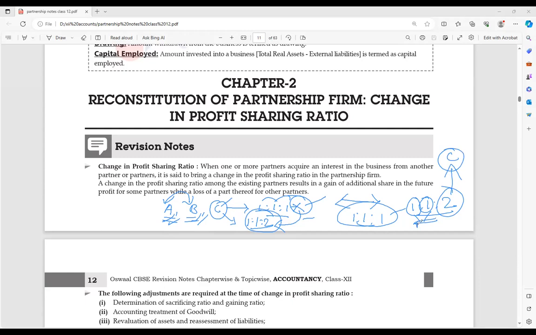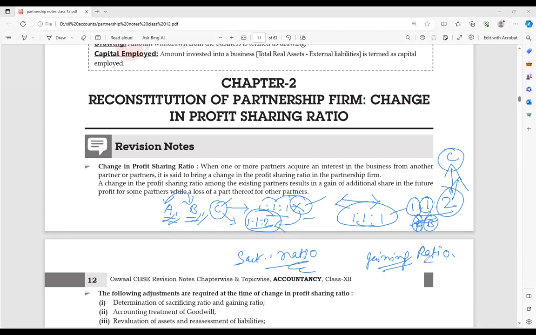Did you get the point? Since the profit share increases for C, for C it is the gaining ratio, and for A and B it is the sacrificing ratio. Correct or not?